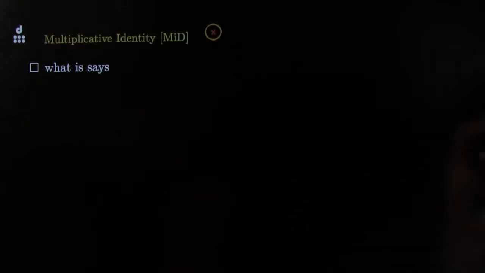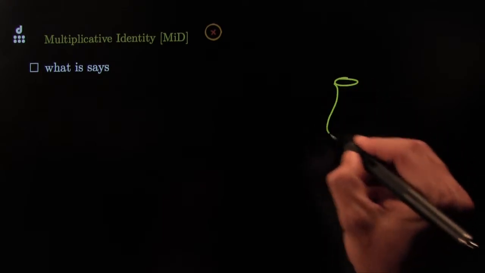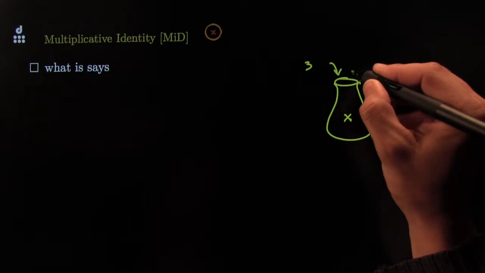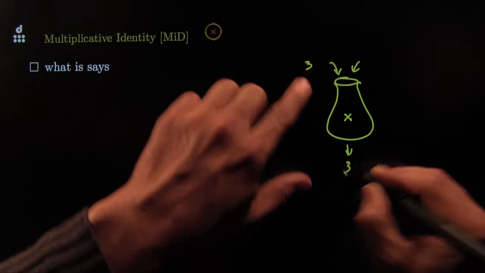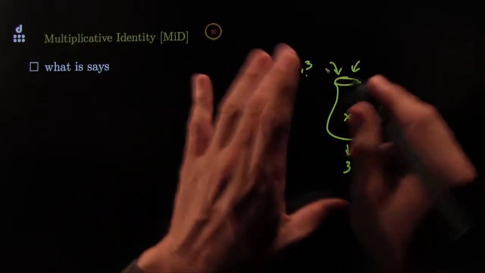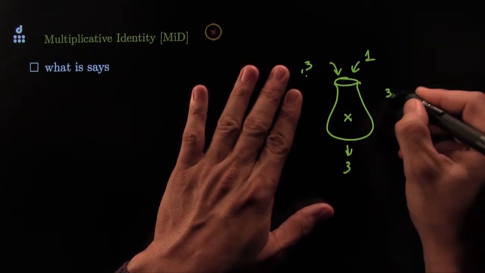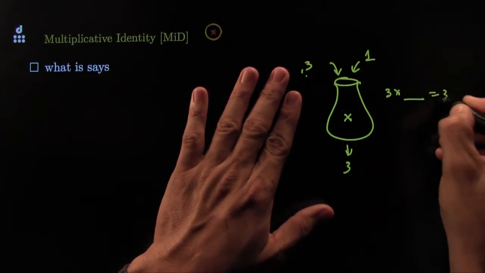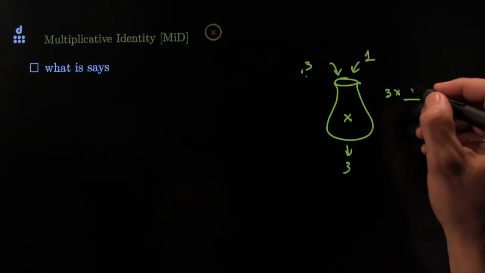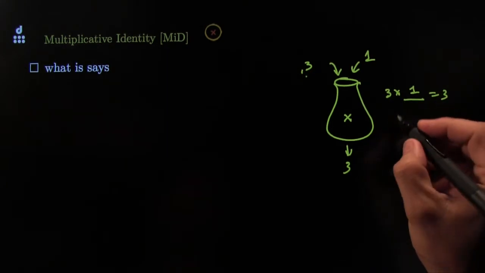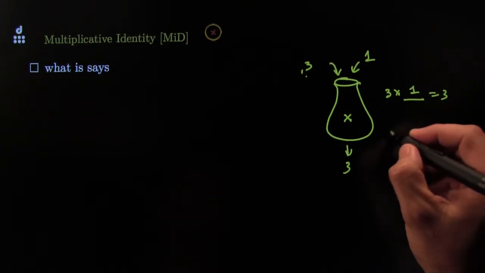For multiplication, what do you suppose it says? Well, it would say almost identical. I have a mixing recipe here, but the mixing recipe is times. If I throw 3 in there, what would I have to throw in there so that I still get the same thing that I start off with, so that nothing's been affected? Well, I could throw a 1 in there, and I could say that 3 times this is still equal to 3. Well, if the number is 1, it works. In fact, it works for anything other than 3. Any of the numbers in our class, most of the numbers in our class, I should say.